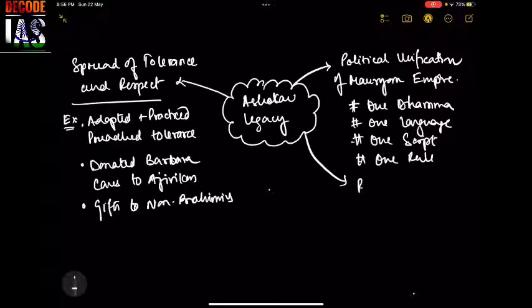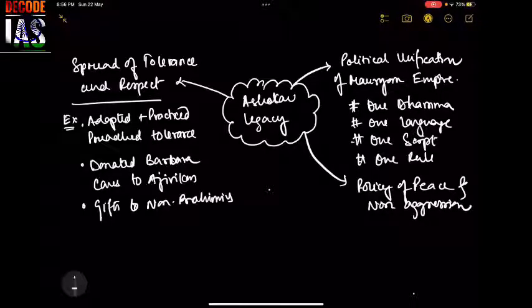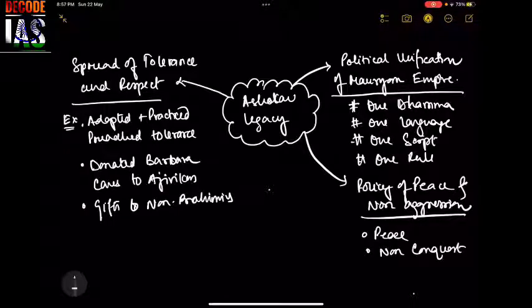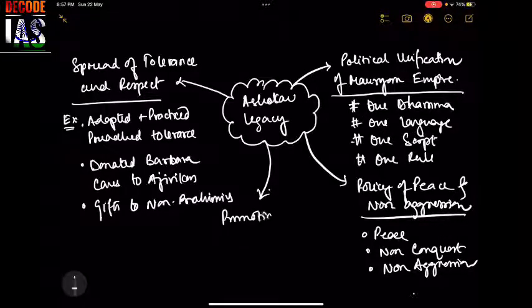Next, policy of peace and non-aggression. You see, all these things are happening after Kalinga War. Three things: the policy of peace, the policy of non-conquest, and the policy of non-aggression. And fourth, last point, a promotion of cultural contacts.